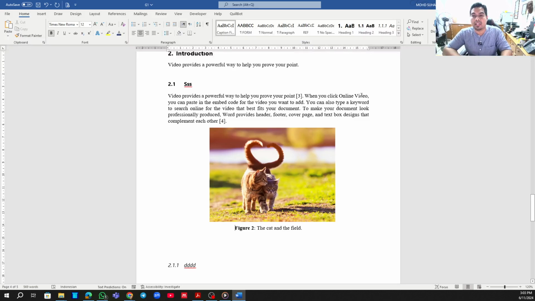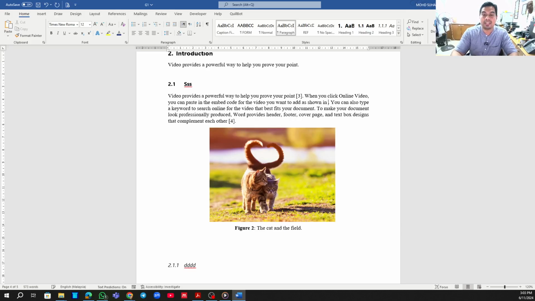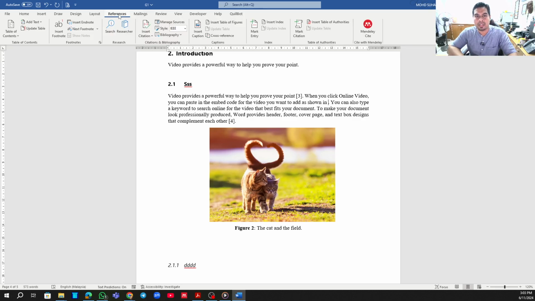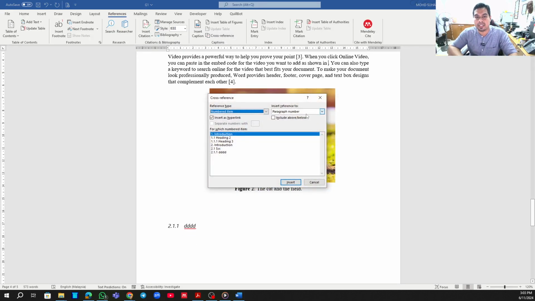For example, when you click online video, you can paste in the embedded code to add, let's say for example, as shown in. Then you want to refer to figure 2, what you can do is, as shown in, then you go to the References again, this one. So now we have to insert a caption. Okay, so we don't need to insert a caption, we already did it. So just use the cross reference here. Since I already did it, find the figure, and we already have figure 2, the cat and the field here.